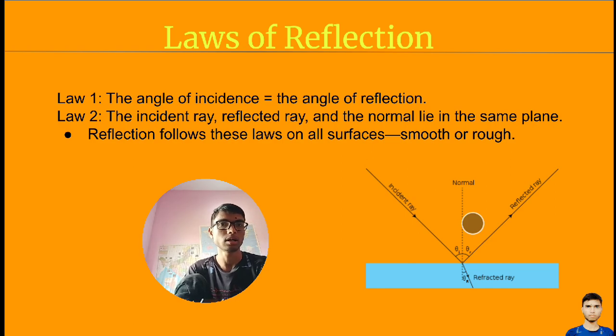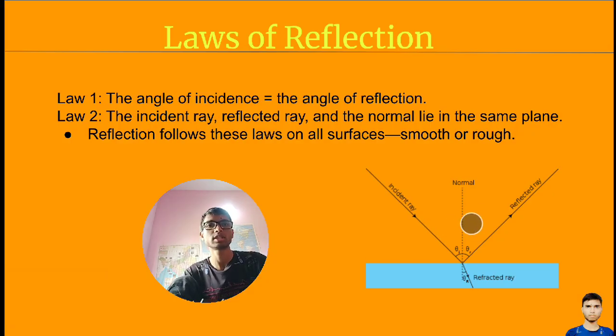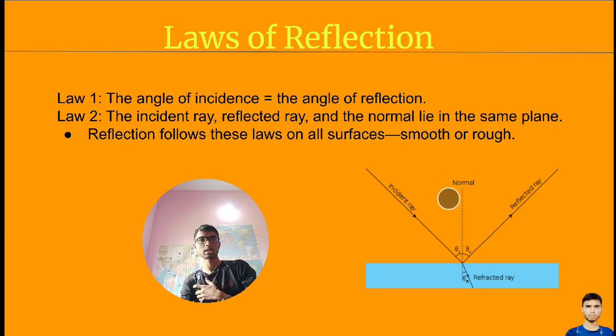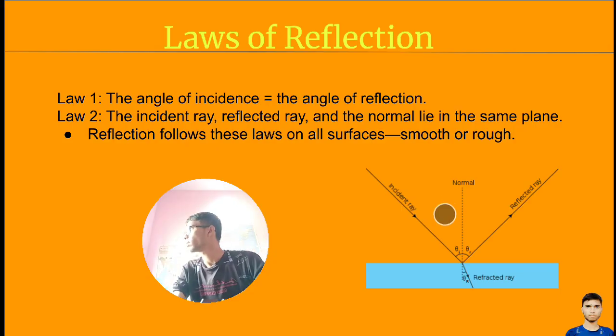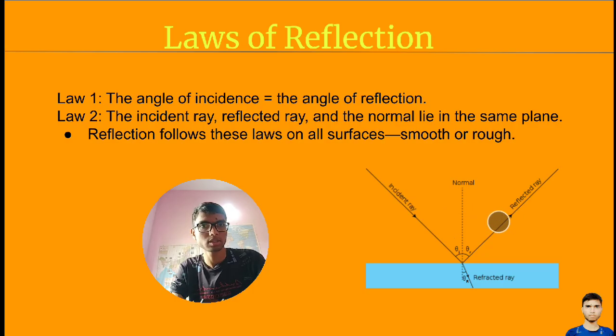Let's say the angle of the incidence ray is 45 degrees, so here the angle would also be 45 degrees. It is the first law of reflection. It will happen. Clear? If this is equal to this, then of course this will be equal to this as well.